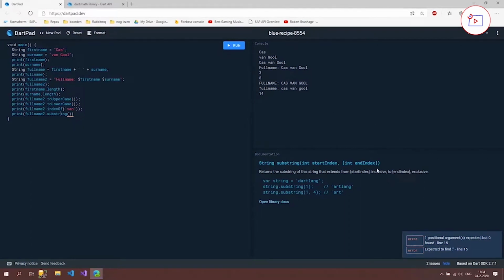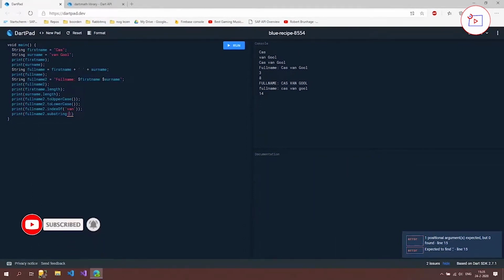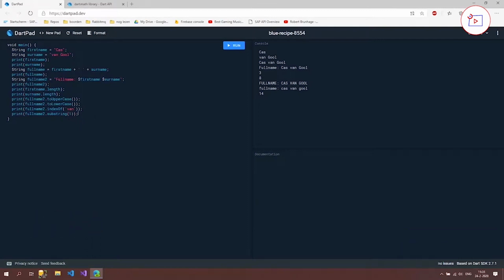As you can see, we have a start index which is not optional, and we have our end index which is. So if we put now here from 5, it's going to give us back the string which is after index 5. So let's run it, and it says that "aim double dot gets my goal".